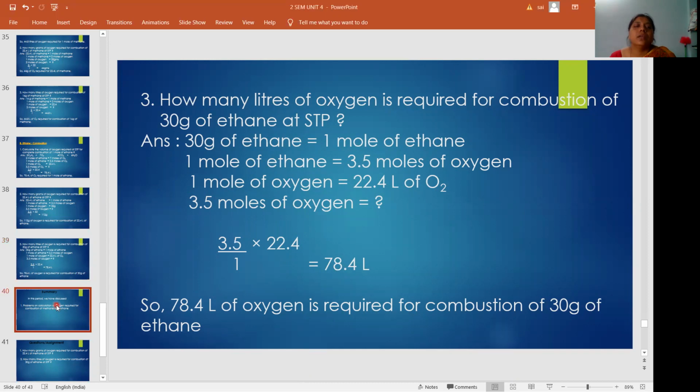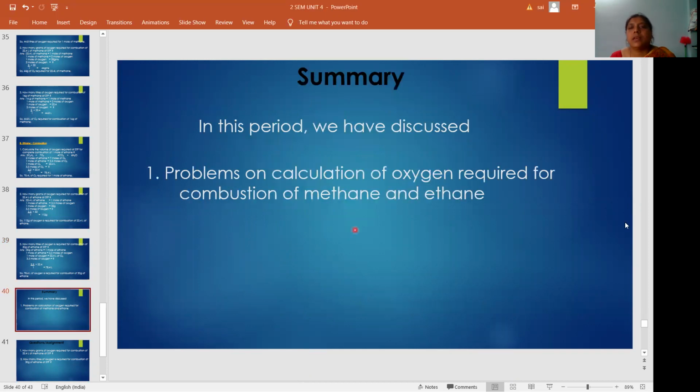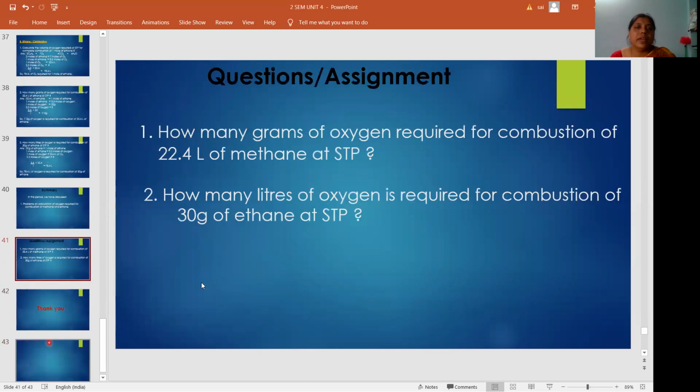Today we discussed problems on calculation of oxygen required for combustion of methane and ethane. Questions will be asked in this way only, very simple questions. You have to read the question carefully, whether it is asking grams or liters.